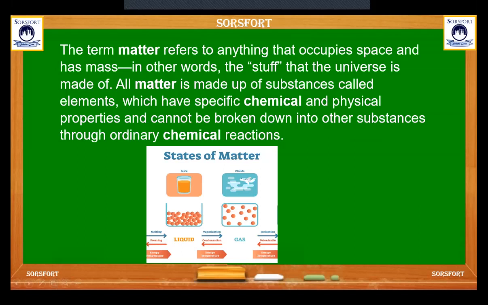What do you mean by matter? The term matter refers to anything that occupies space and has mass. So these two properties must be there. Space, it should take some space, and it has some mass. In other words, the stuff that the universe is made of. All matter is made of substances called elements, which have specific chemical and physical properties and cannot be broken down into other substances through ordinary chemical reaction. This is all about the matter.